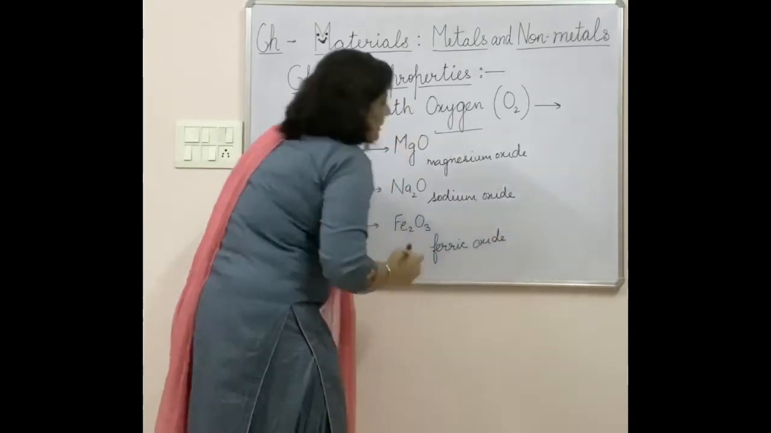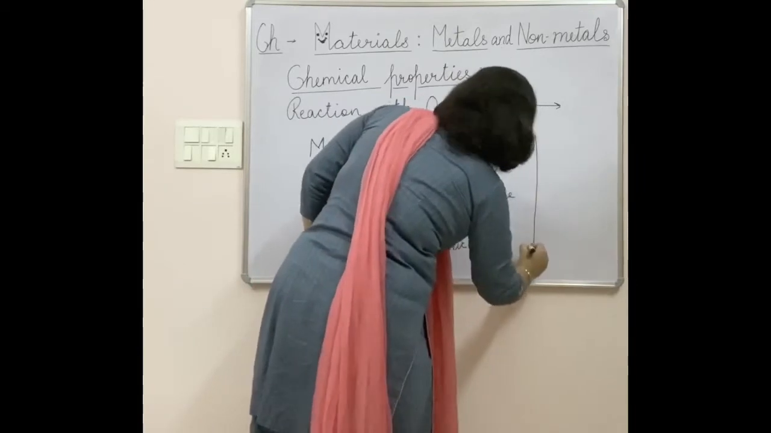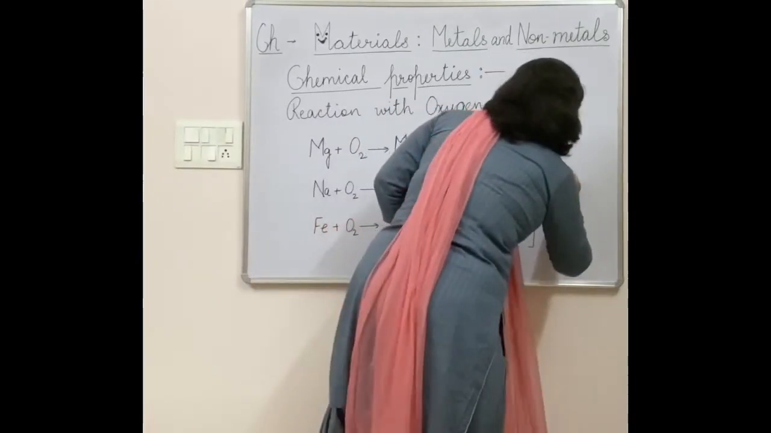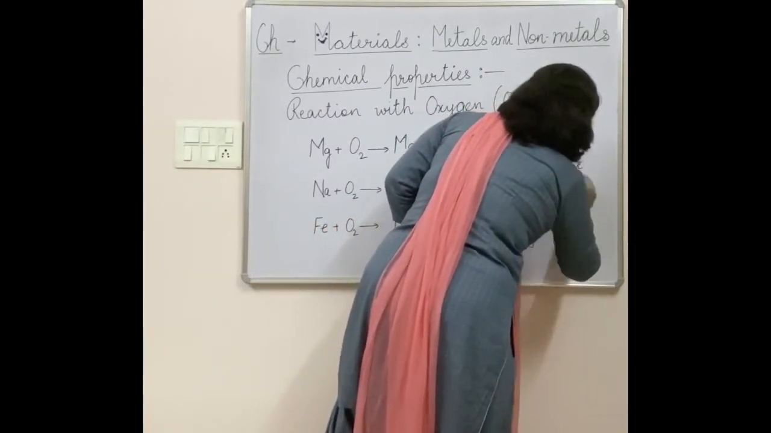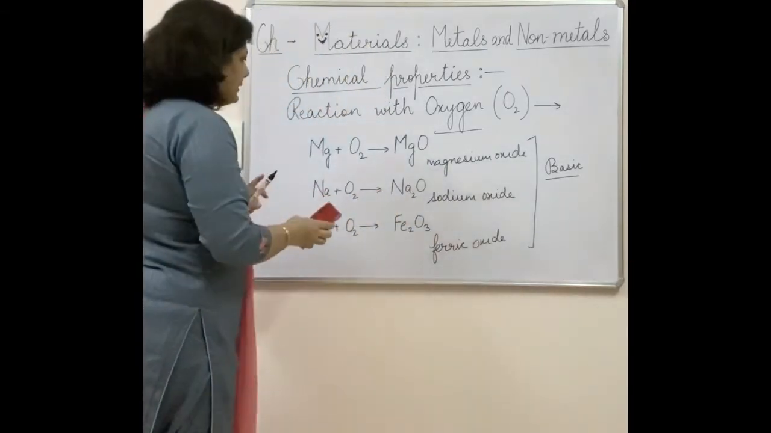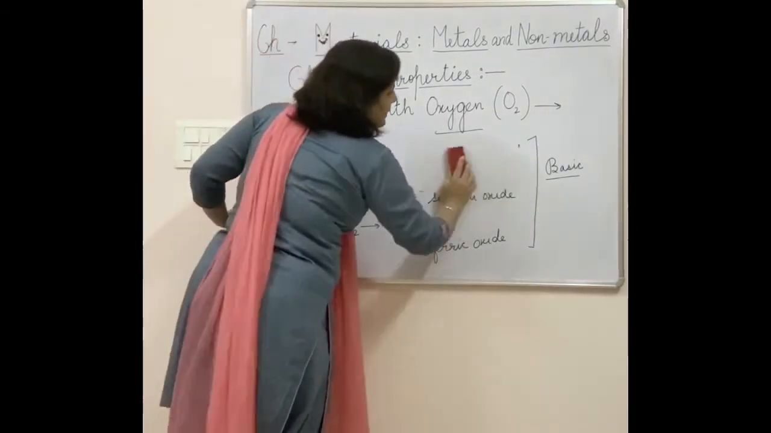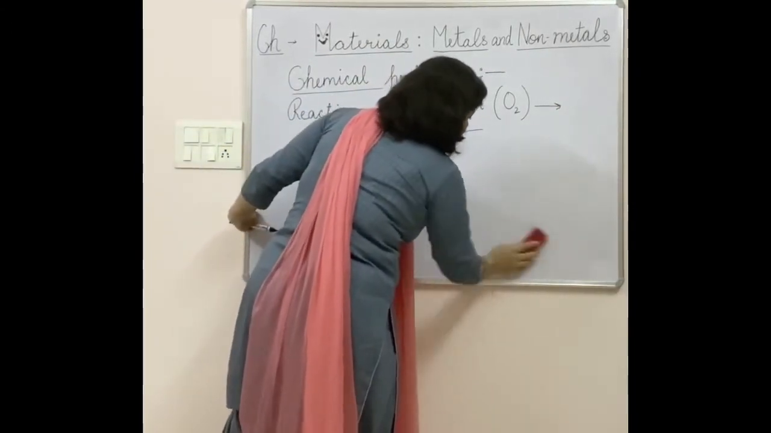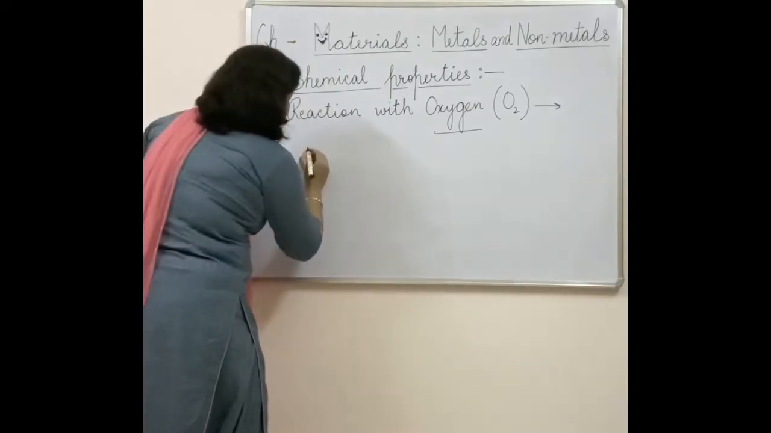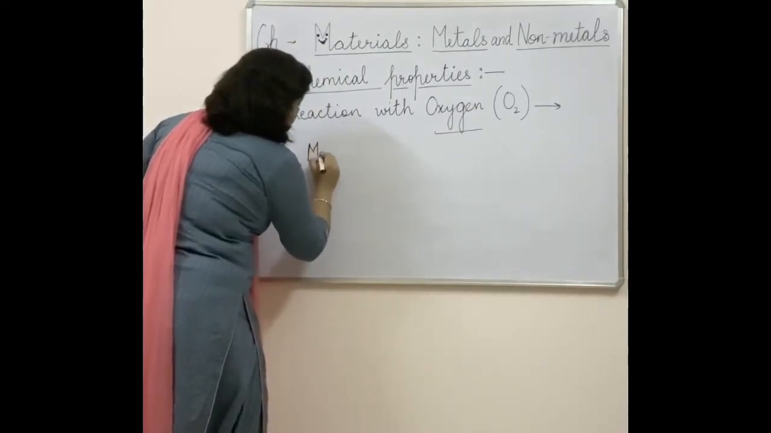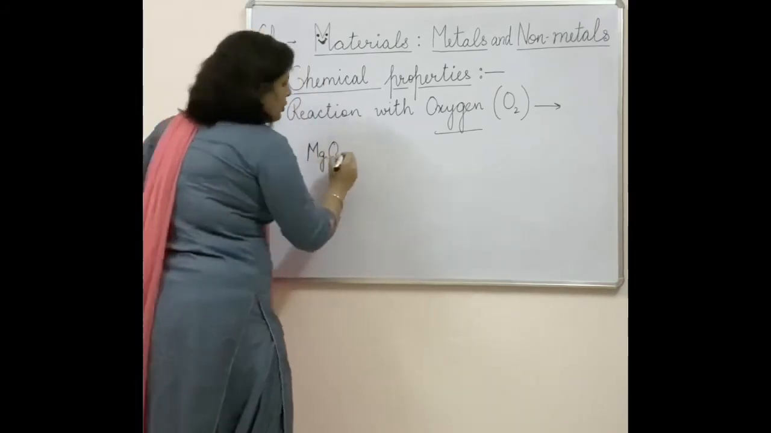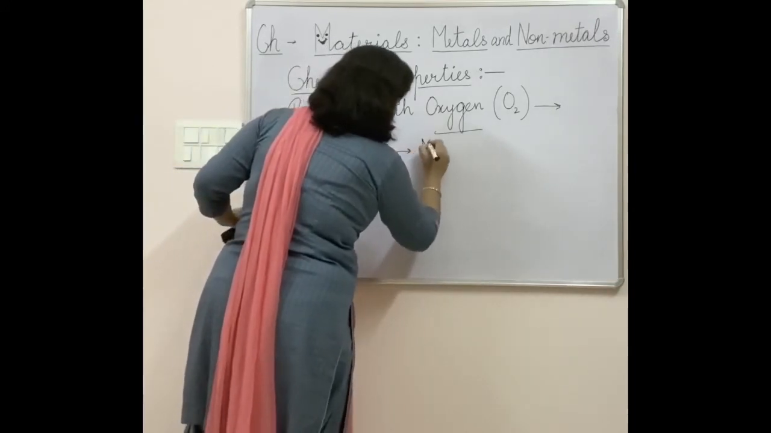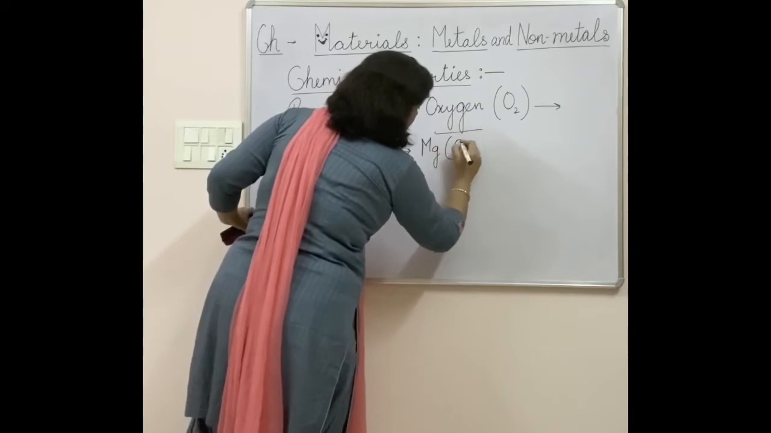All these oxides, magnesium oxide, sodium oxide, and ferric oxide, are basic in nature. What we can do to find out the nature is take these oxides one by one. First I am taking magnesium oxide. Magnesium oxide will be added to water and it will lead to the formation of magnesium hydroxide.